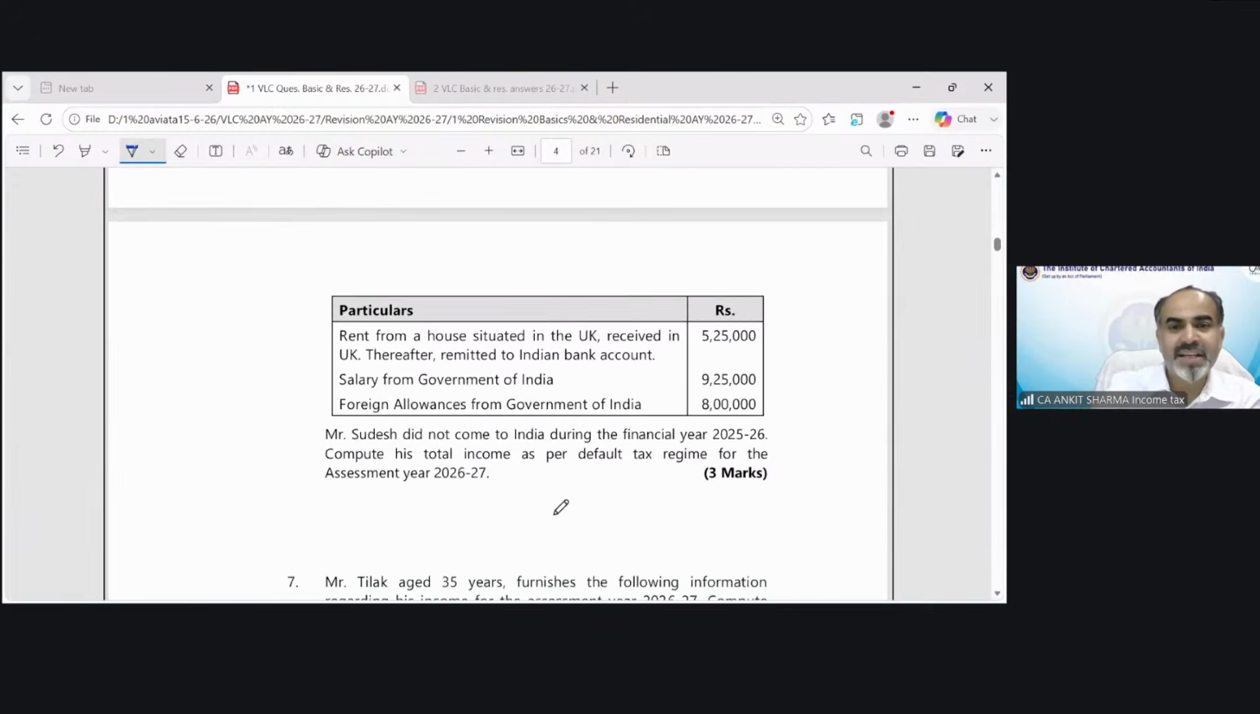So the income detail has been given. The rent from a house situated in the UK, received in UK, thereafter remitted to India bank account. Salary from Government of India, foreign allowance from Government of India. This kind of provision we have discussed in basic concept provision earlier. Mr. Suresh did not come to India during the financial year 25-26. So he is a citizen, he did not visit India at all. Compute his total income as per default tax regime for the assessment year.